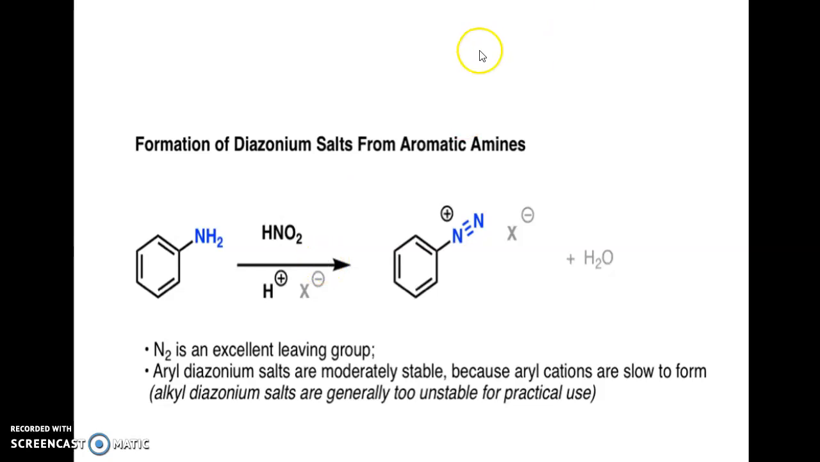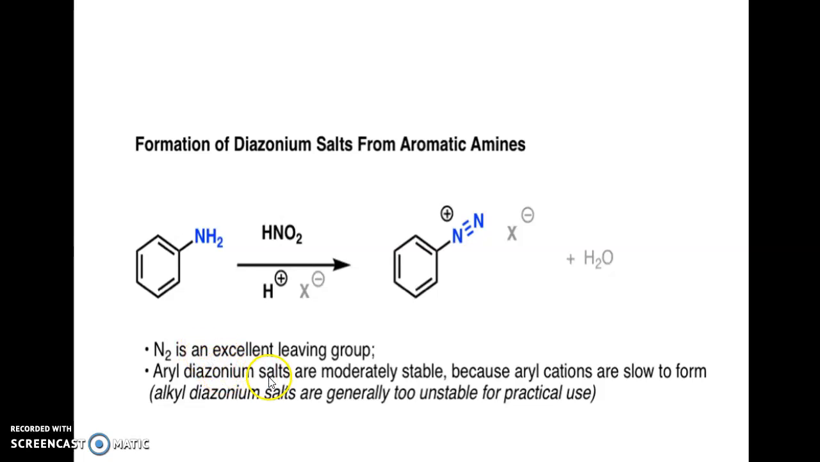So the formation of diazonium salt from aromatic amine involves, this is the overall scheme of the reaction. This is the aromatic amine aniline, which in the presence of hydrochloric acid and sodium nitrite, which generates nitrous acid, which further leads to the loss of water and the formation of the nitrogen triple bond.